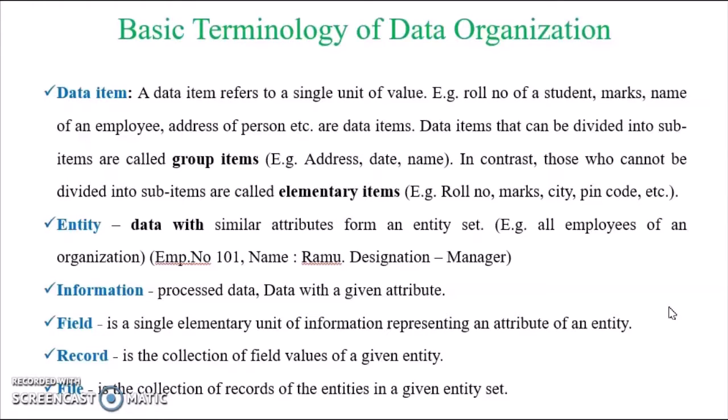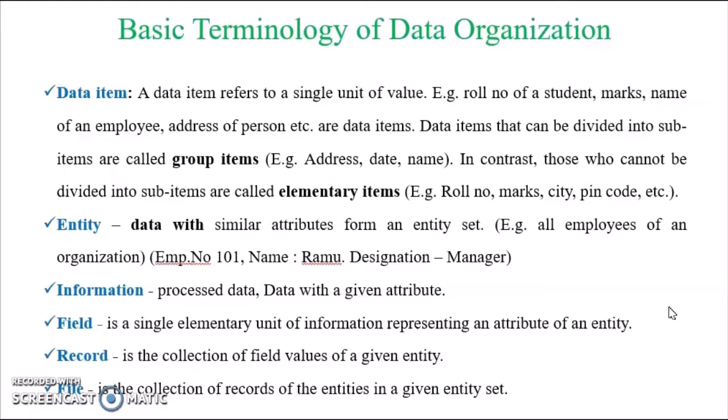The next terminology is entity. Entity is the data with similar attributes which forms an entity set. For example, if I consider an employee set of an organization which has a number of employees, if all the employee information is grouped, then we call it an entity.